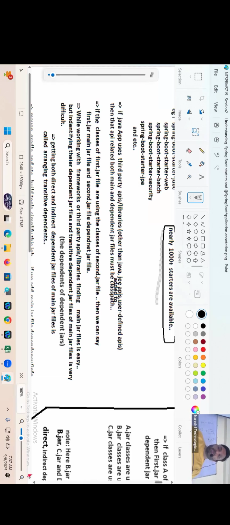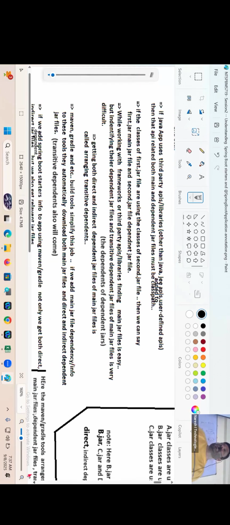Okay, what do you mean by transitive dependency? Getting main and indirect dependent jar files is called arranging transitive dependents. Are you understanding my statement, guys? Come on. Build tools like Maven, Gradle, etc. simplify this job.